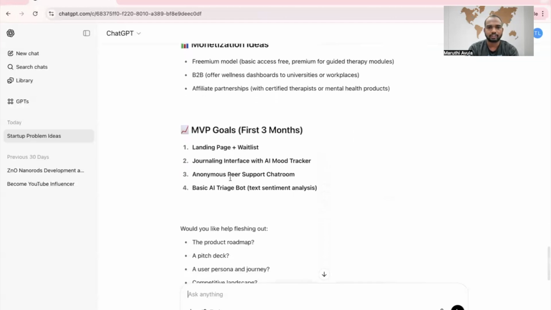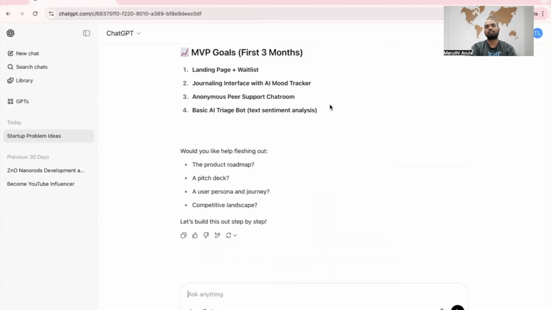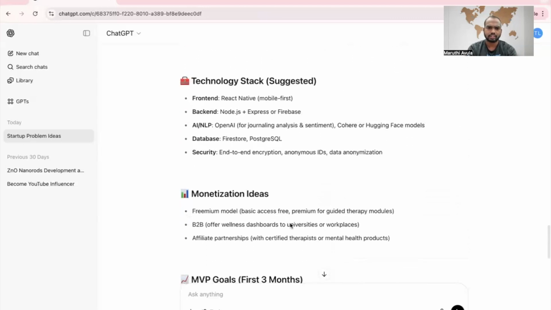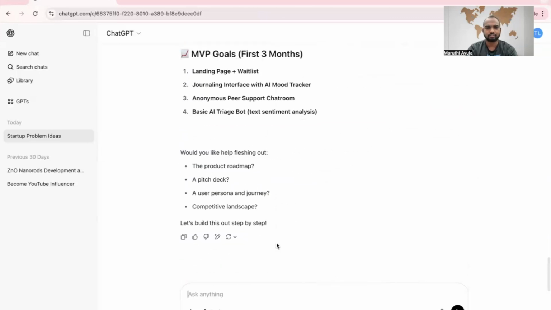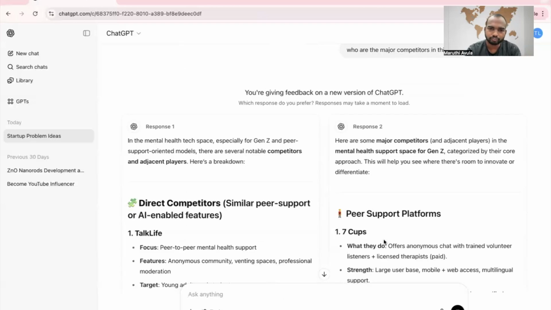Great. Our MVP is a landing page, waitlist, journaling interface with AI mood tracker, anonymous peer support chat room, and a basic AI triage bot. So now we got one overall idea. What are we going to do next? Next, first we go into the market. Who are the major competitors in this area?